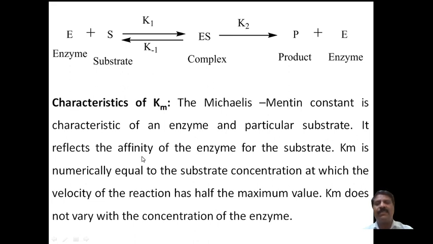It reflects the affinity of an enzyme for the substrate, what affinity it has towards the reaction. Km is numerically equal to the substrate concentration at which the velocity of the reaction is half the maximum value. Km does not vary with the concentration of the enzyme. Therefore, Km is a constant, up to the half value.